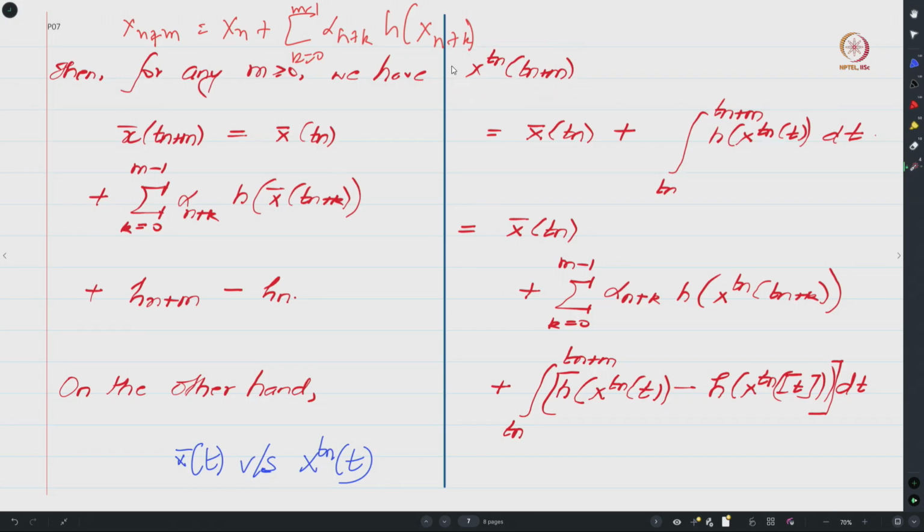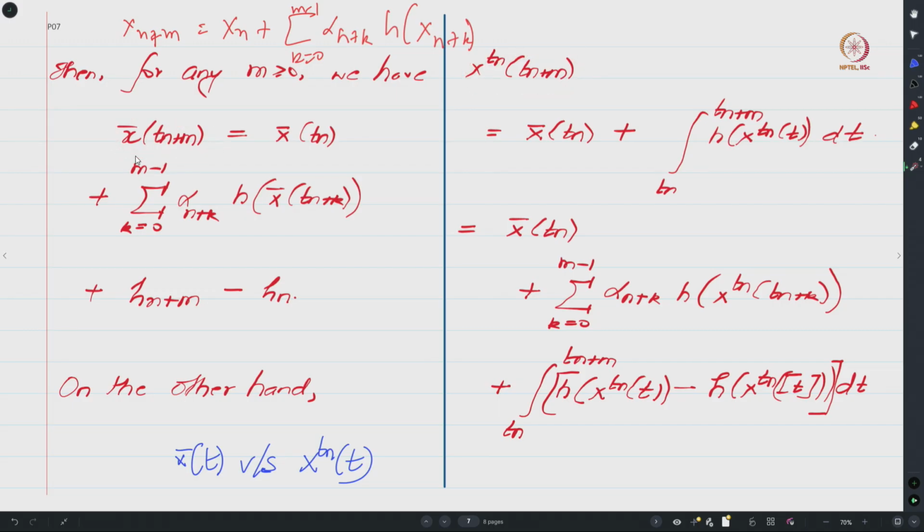So, one can show that because this solves the ODE relation, this expression equals where you started from, which is x bar Tn, plus the integral over the time that has elapsed, that is from Tn to Tn plus m, of h of the value of this solution trajectory at some time t, dt. Is this okay? So, what I have written over here is h of x Tn of t. Now this is where the solution trajectory is at time Tn plus m, and this is where the linearly interpolated trajectory is at time Tn plus m, and we would like to compare this with this.